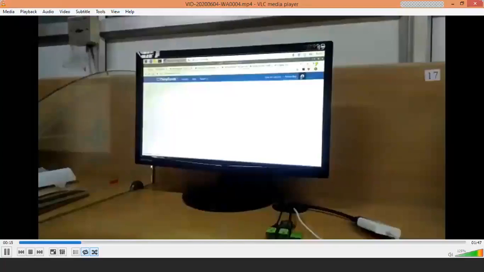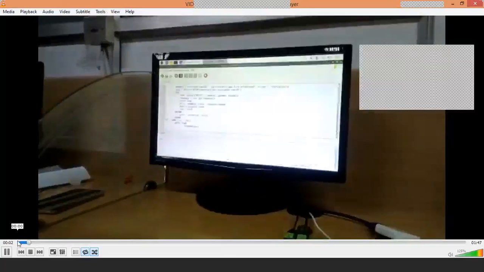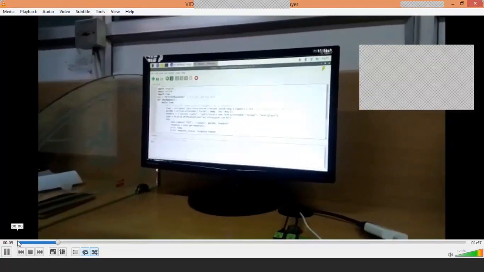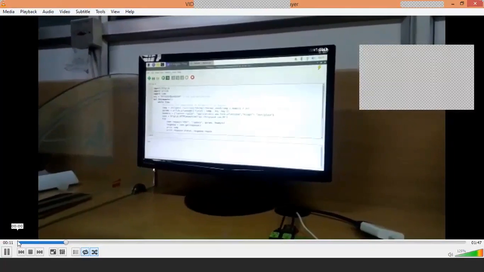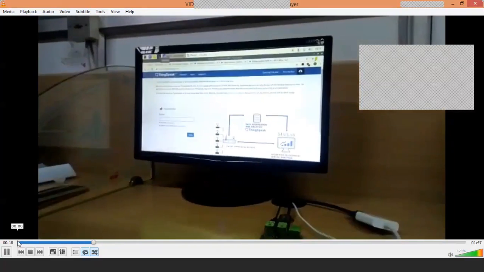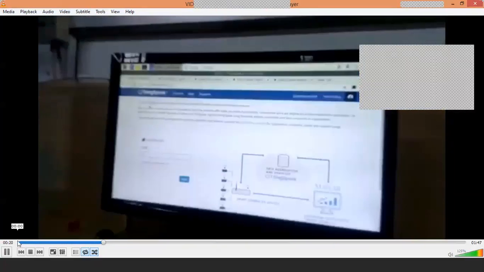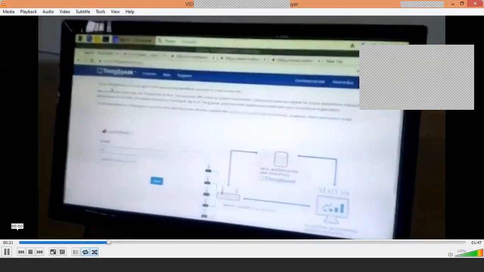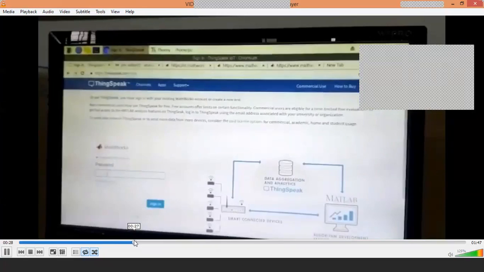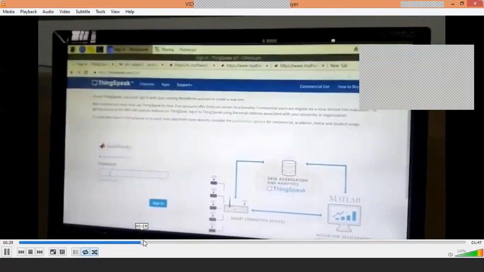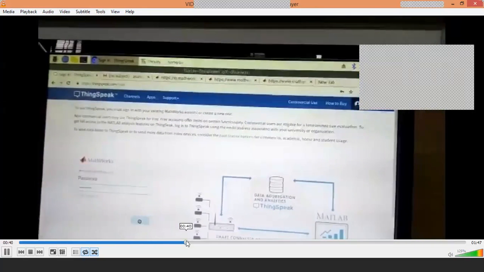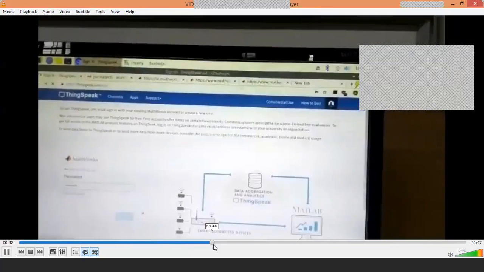Okay, now we'll see the next one where I have moved to the ThingSpeak cloud. So this is my CPU temperature program which I measured. Type the program. Now I'm moving into the ThingSpeak cloud. We have created an account, so I'll give the password and move into it. So I moved into it.